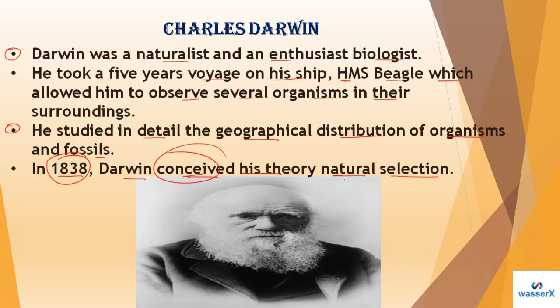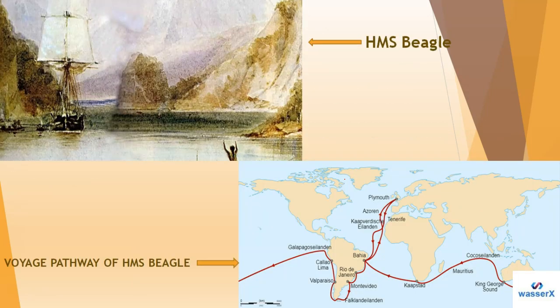Let me take you further now, students. Here in this picture, as you can see, is the same particular kind of ship in which Charles Darwin sailed around the world. So that is HMS Beagle. The pathway is also there, students. During the voyage, the pathway of HMS Beagle was this one.